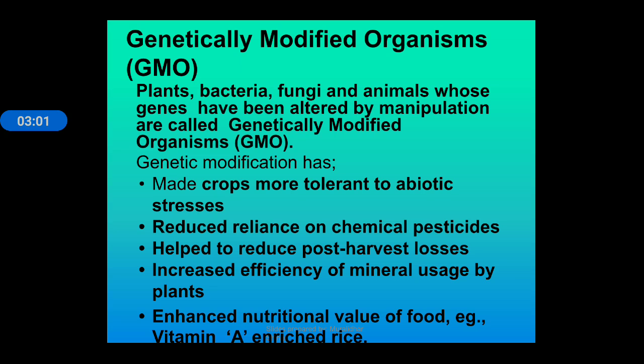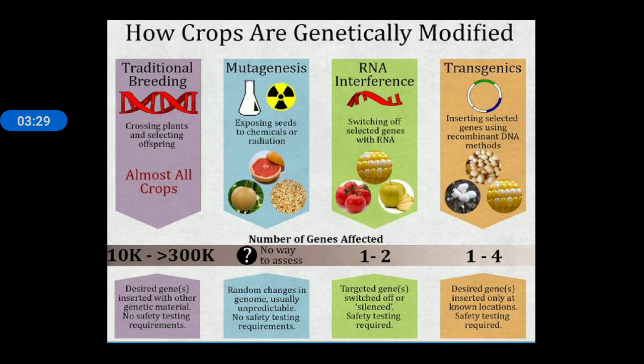Genetic modification has made crops more tolerant to abiotic stress. First, it makes the crop more resistant to stressful environmental conditions. Second, it reduces the dependence on chemical pesticides. Third, it reduces post harvest loss. Fourth, it increases the efficiency of mineral usage by plants, and it also increases the nutritional value of food. Now, how are crops genetically modified? There are different methods: traditional breeding, mutagenesis, RNA interference, and transgenics. These are the various techniques by which crops can be genetically modified.